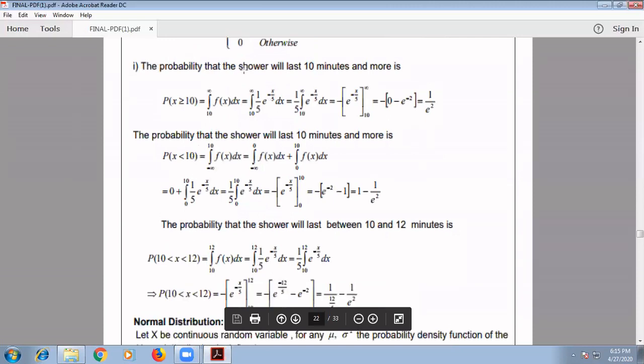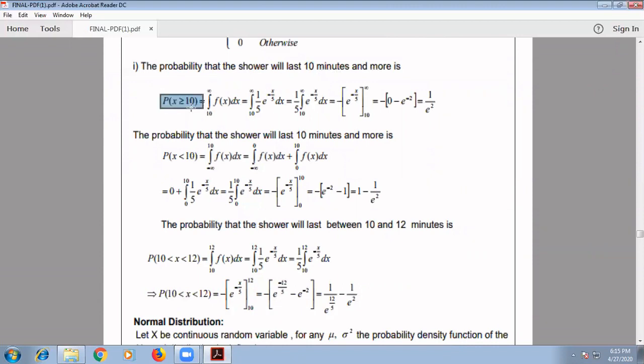The probability that the shower will last 10 minutes and more is given by, as I said, P of x greater than or equal to 10. That will be given by the integral over, as you know, our formula is the integral over minus infinity to infinity of f of x dx, but it is given as x greater than or equal to 10.